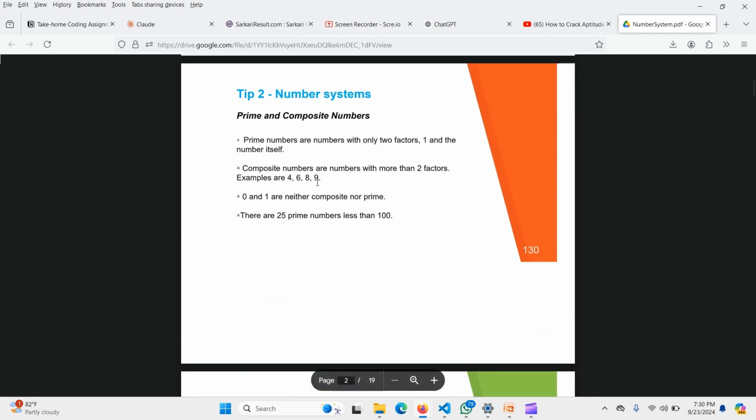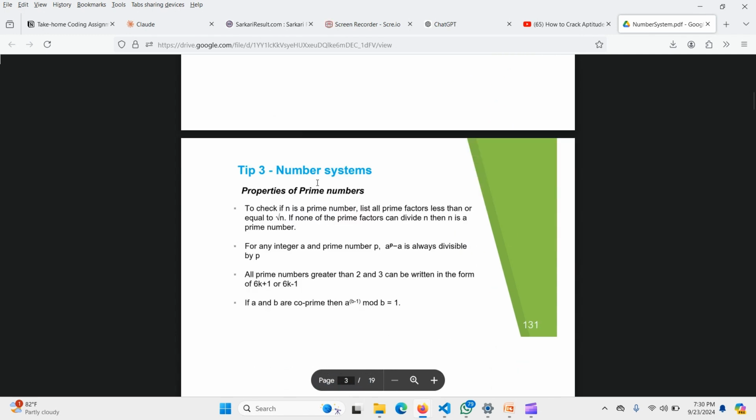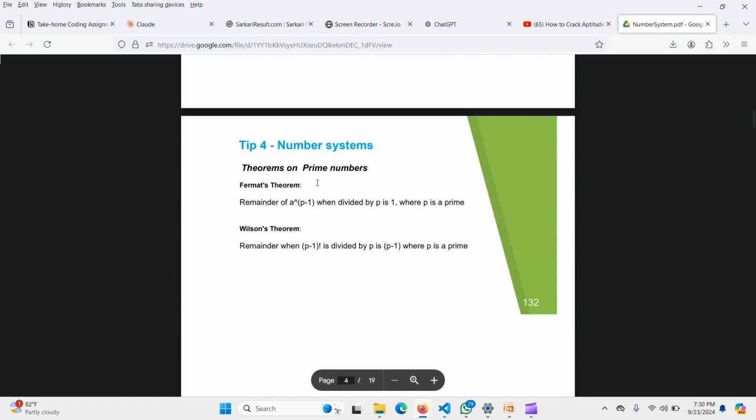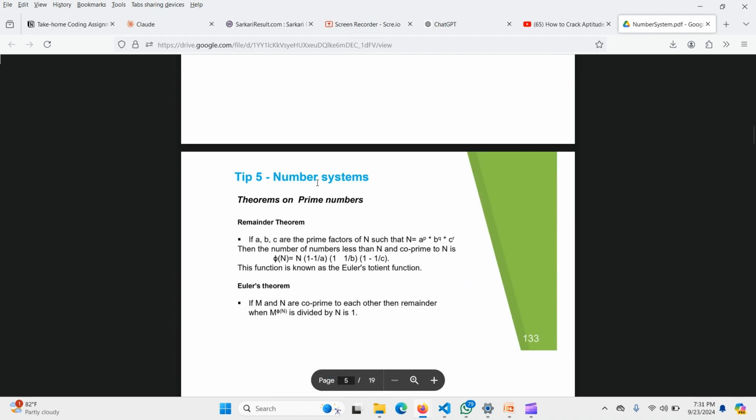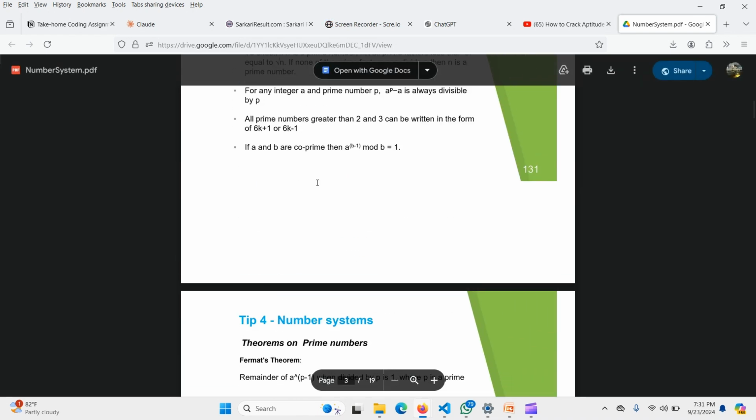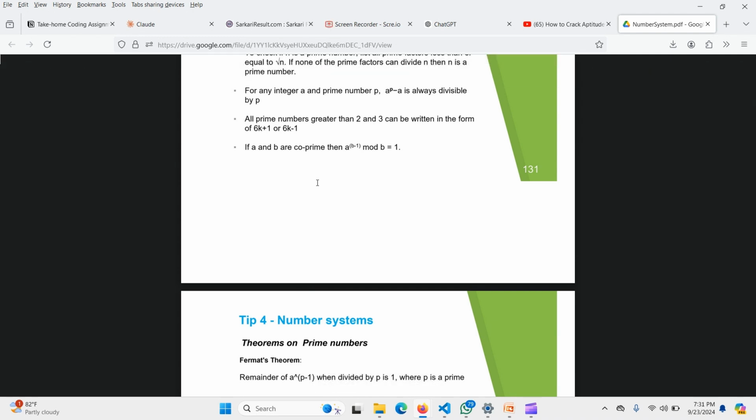Next, you have to understand what prime and composite numbers are. In the third tip, you have to understand the properties of prime numbers. Next, you have to understand Fermat's theorem and Wilson's theorem. Then in tip 5, you have to understand the theorems of prime numbers, that is the remainder theorem and Euler's theorem. These are the things you have to cover in the number system topic, so that you can easily solve number system problems.